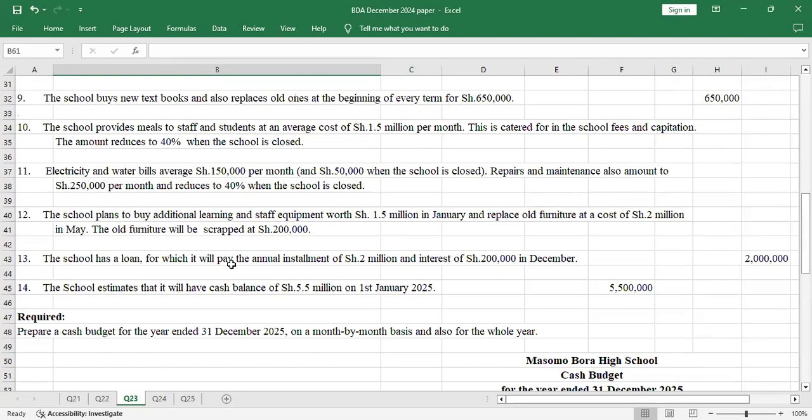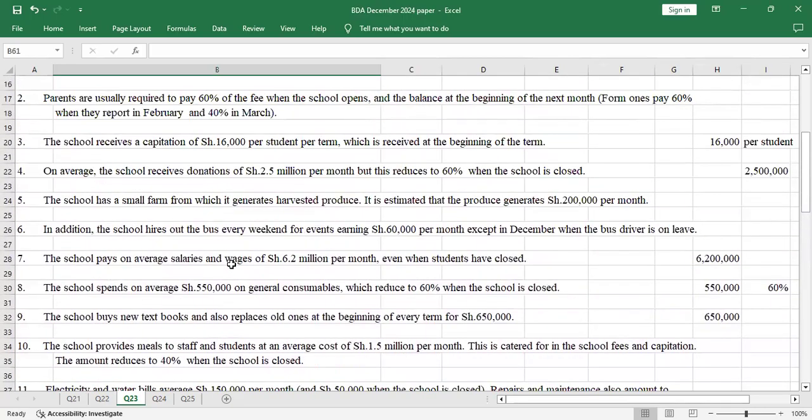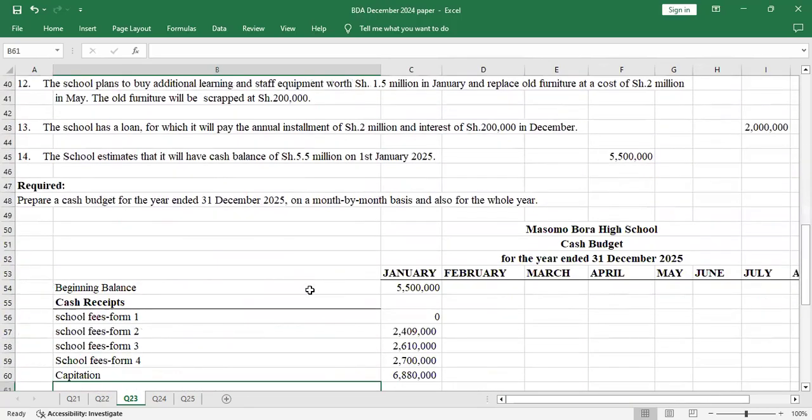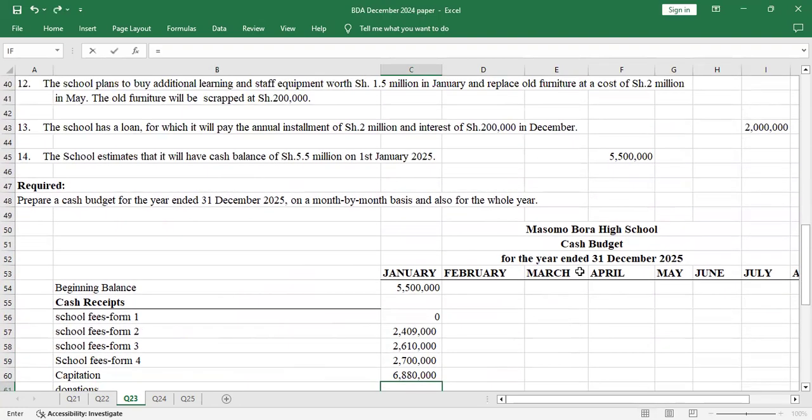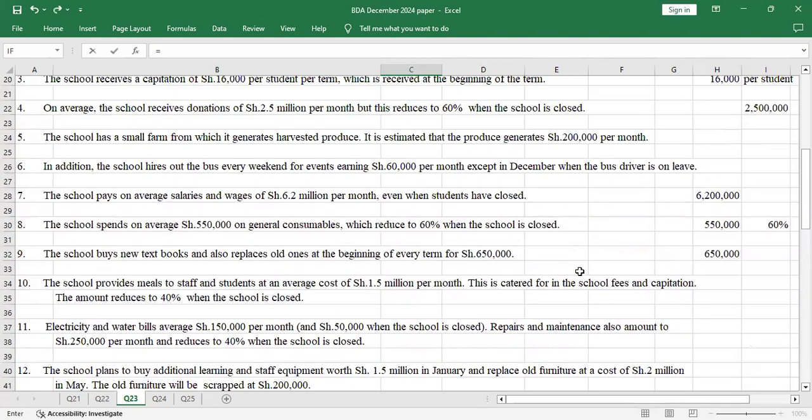So we look for another cash receipt. After capitation, number 4: on average, the school receives donations of shillings 2.5 million per month, but this reduces to 60% when the school is closed. So January the school is open, so we'll have donations. You'll have a donation of 2,500.